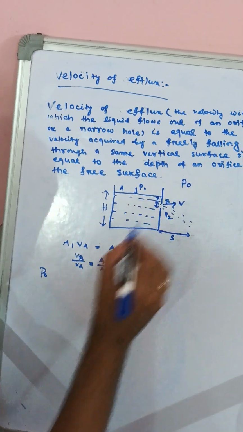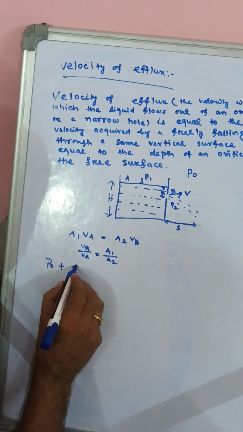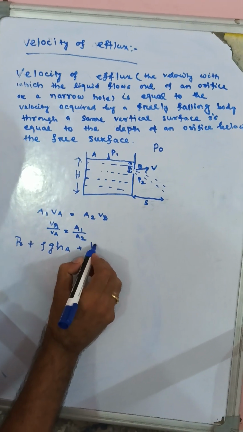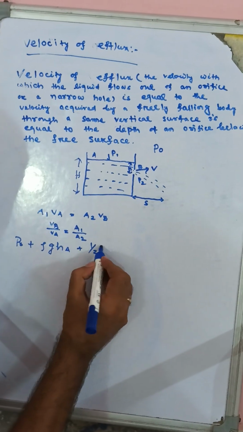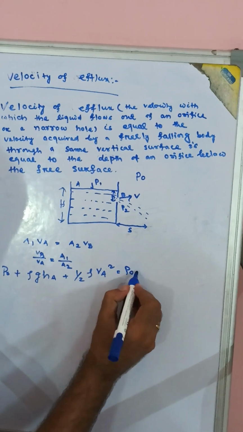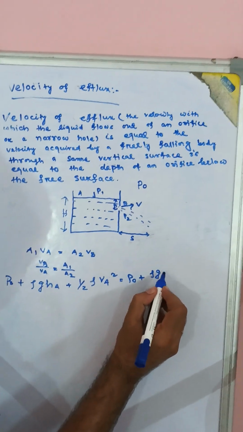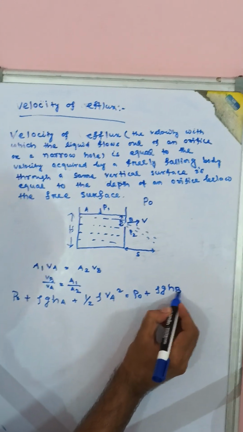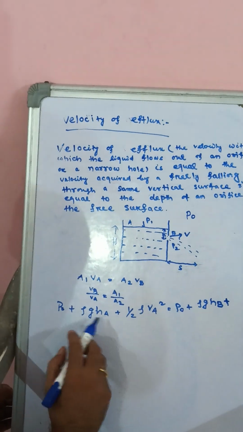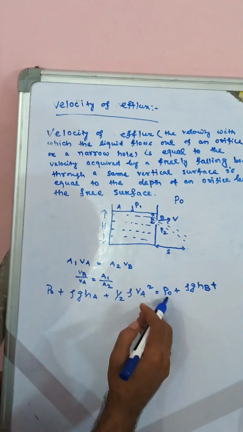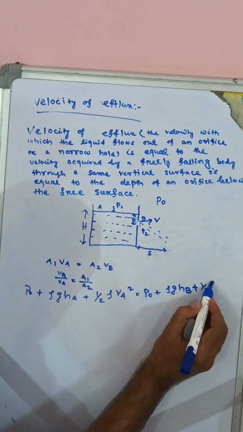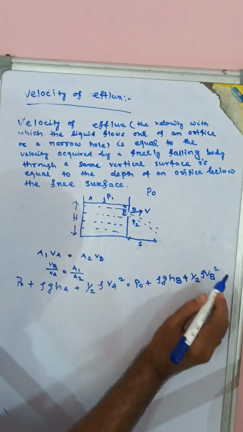Then we take atmospheric pressure P0. From Bernoulli's theorem, P0 plus rho g hA plus half rho vA square is equal to P0 plus rho g hB plus half rho vB square.